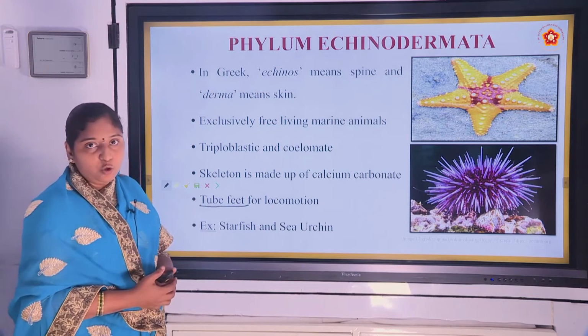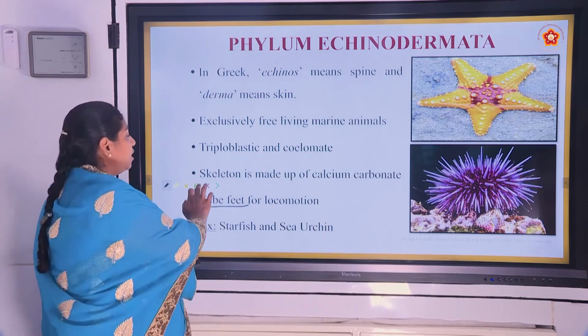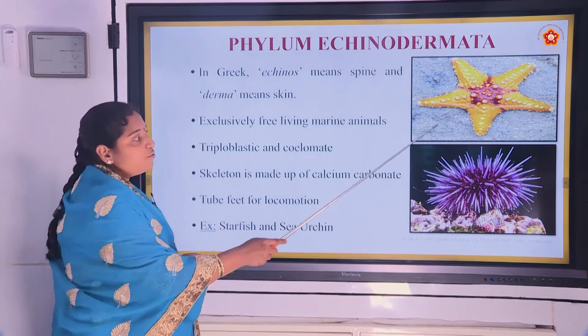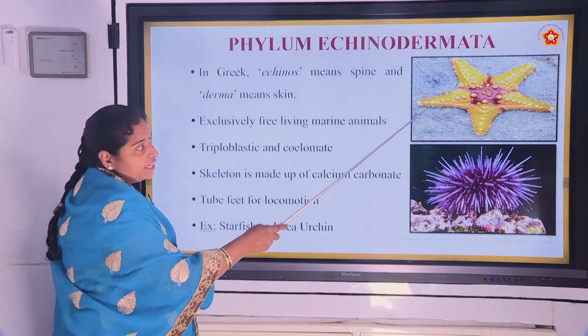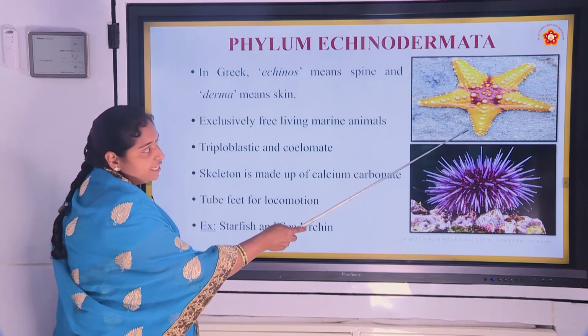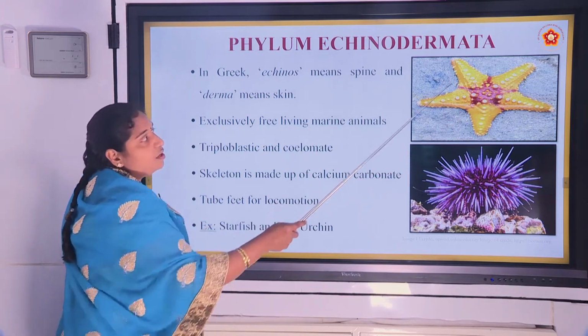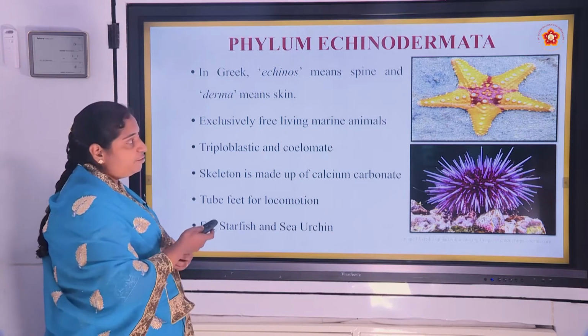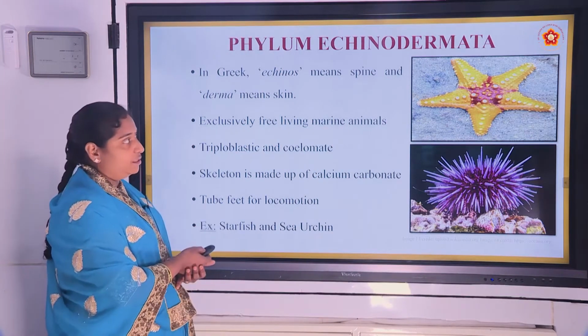These tube feet are the external outgrowths formed from the body wall, and these tube feet are helpful for locomotion. Examples, starfish and sea urchin.